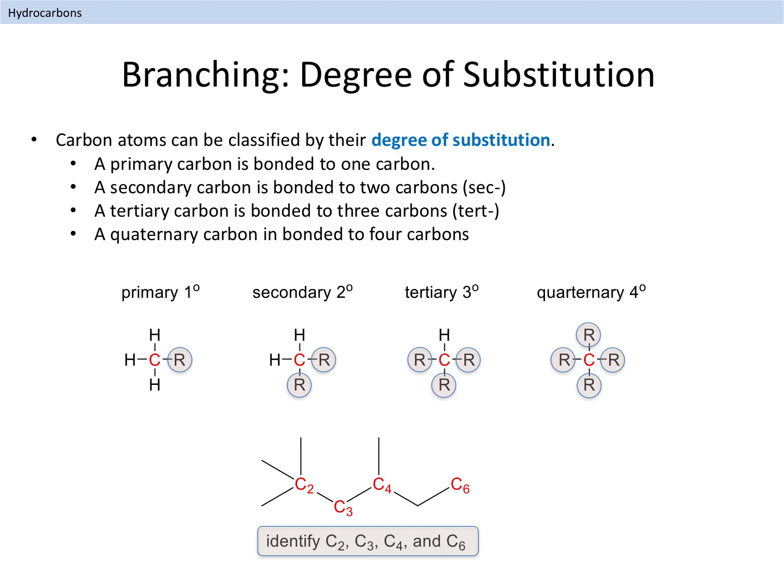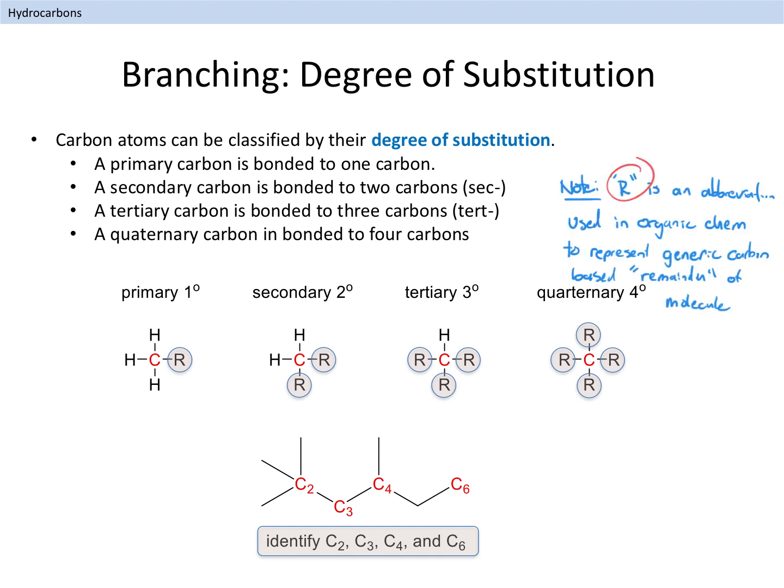It is also possible that a carbon may be bonded to more than one other carbon atom as well. We frequently describe and classify carbon atoms based on this observation. We describe this as the degree of substitution for a carbon atom. The degree of substitution refers to how many other carbon atoms a given carbon atom is directly connected to by